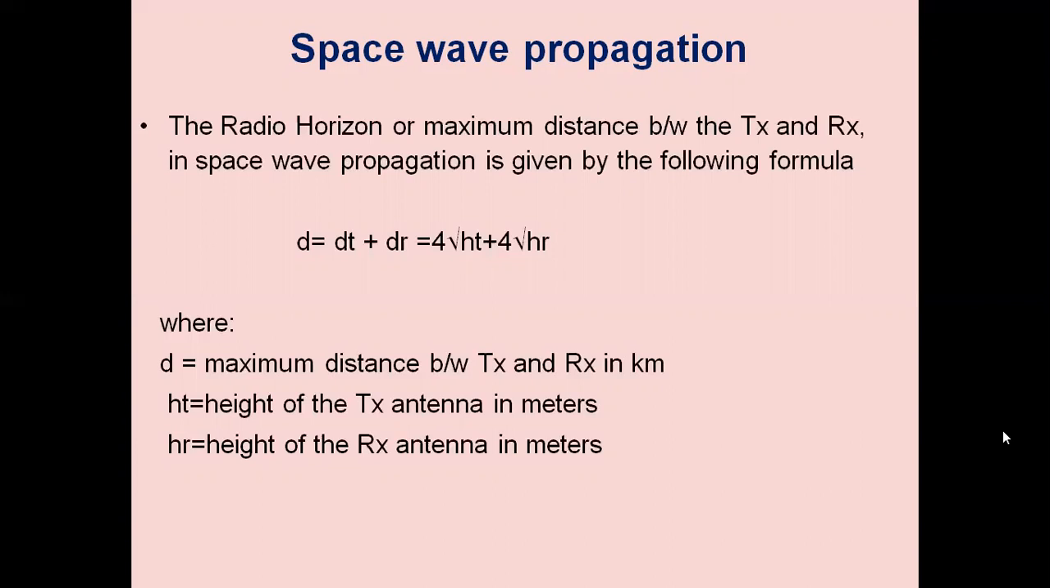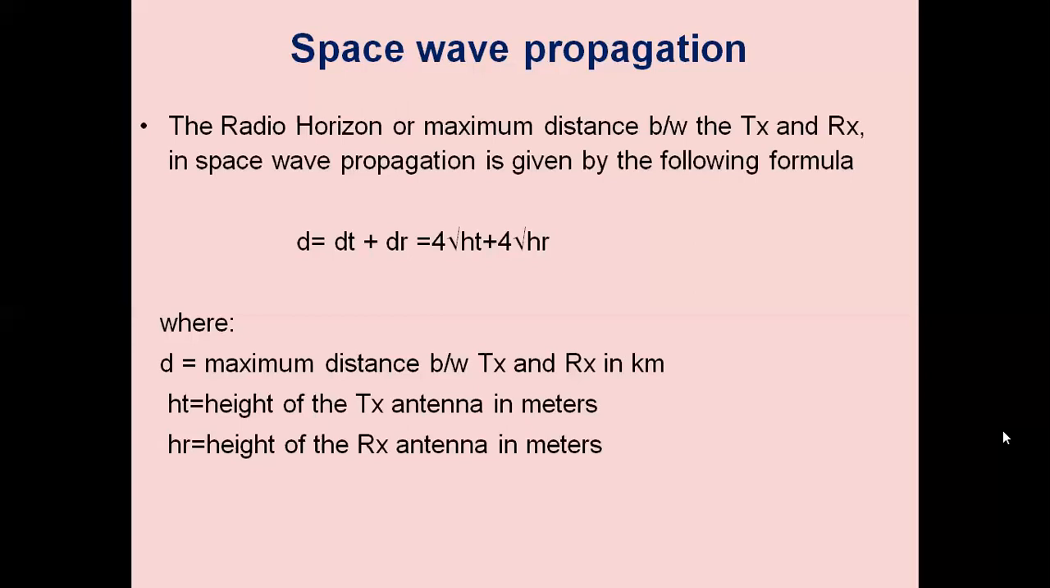Another example: calculate the distance between transmitter and receiver for a transmitting antenna of height 225 meters and a receiving antenna of height 16 meters above the ground. Here we have taken into account the receiving antenna height.